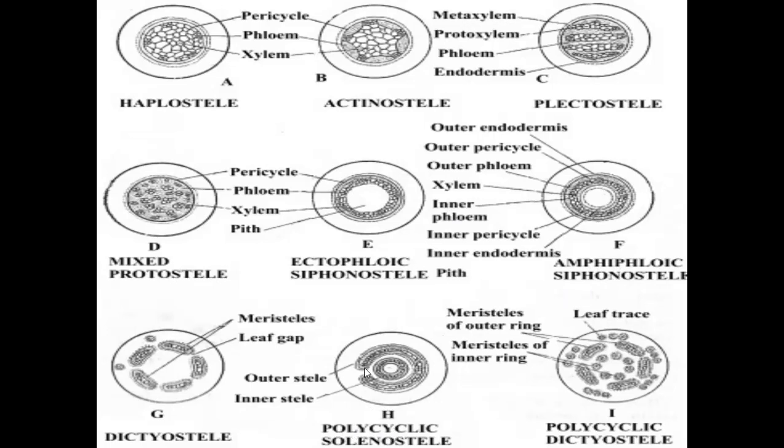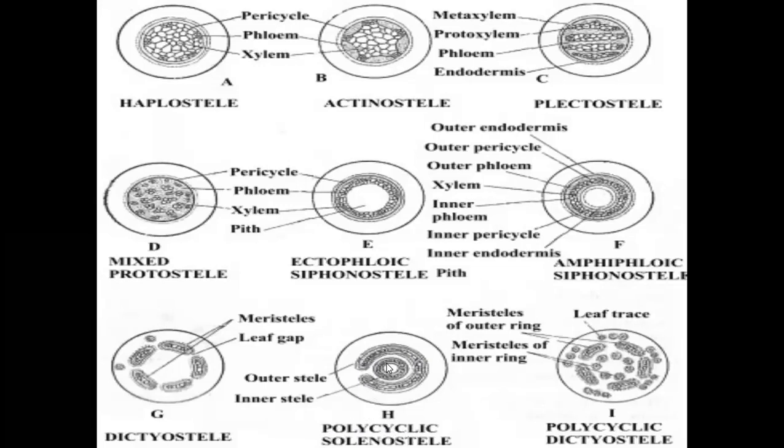Solenostele means the phloem tissues and xylem tissues are arranged in a siphon-like structure around the medulla or pith. But at one portion, the siphon-like structure is cut into a fragment. They look like a small C shape or capital C shape like structure, called solenostele. If it is a continuous structure, we call it siphonosteel. But when the siphonosteel is cut at one place, it looks like a C shape like structure called solenostele.